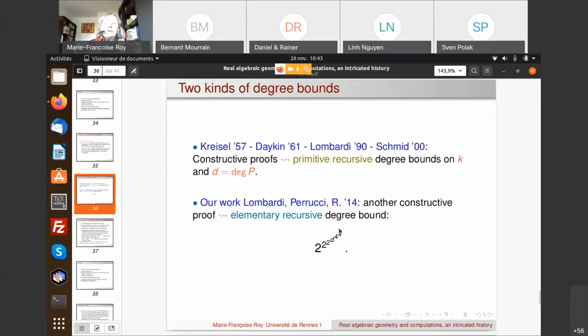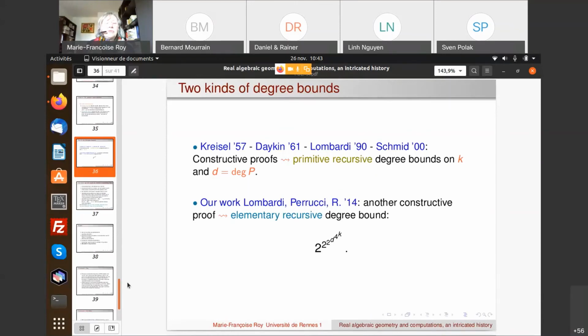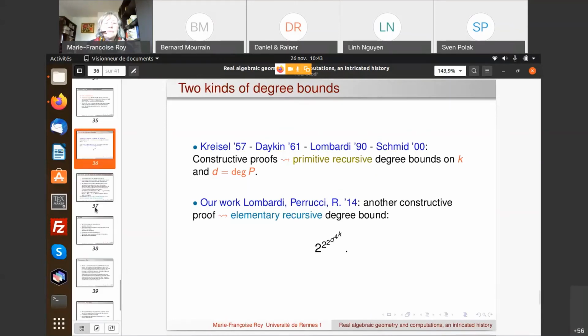And we've been working on this problem with Daniel Perrucci and Henri Lombardi. In 2014, we found another constructive proof, with elementary recursive degree bounds. As I told you, it is a tower of 5 exponentials, 2 to the 2 to the 2 to the d to the 4 to the k. It took a long time to be published, but finally the paper was published this year as a memoir of the EMS.